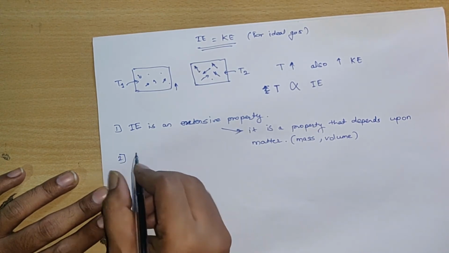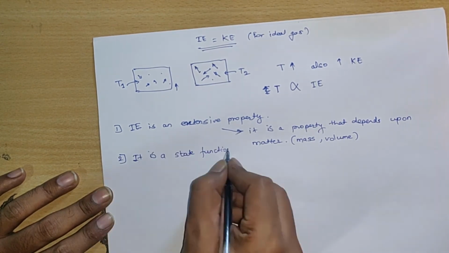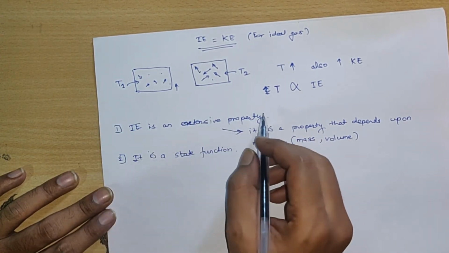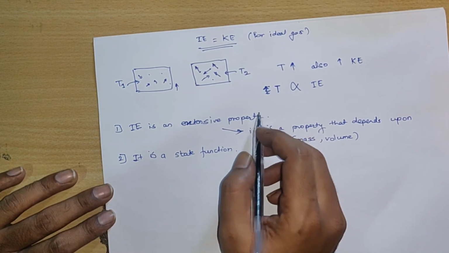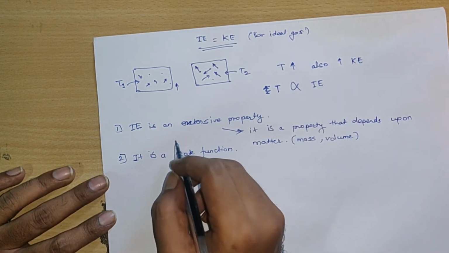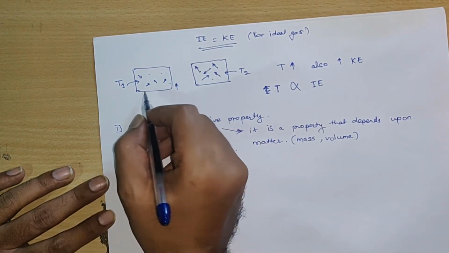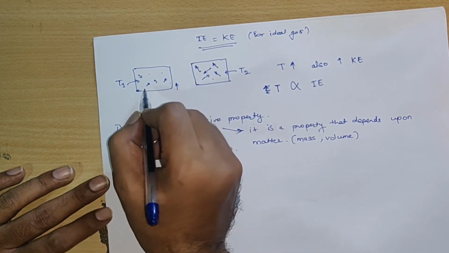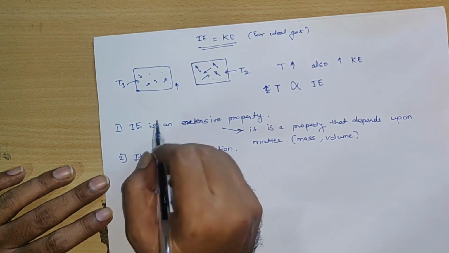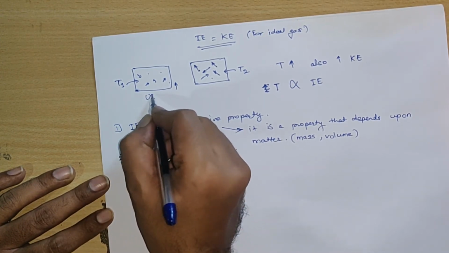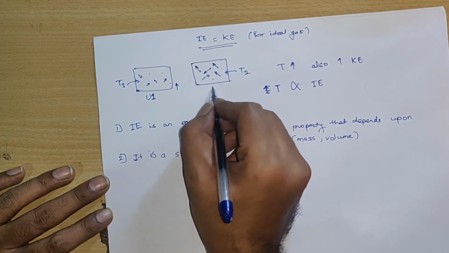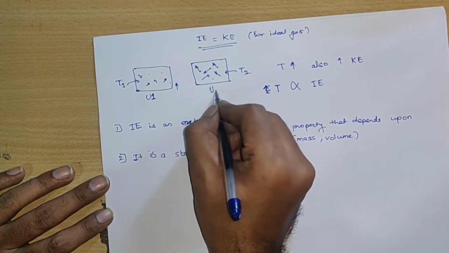Then the second thing is, it is a state function. At what point of time you are measuring the internal energy of the system also matters. In our example, at temperature T1 the internal energy of the system might be U1, but if you calculate at temperature T2, the internal energy has changed.